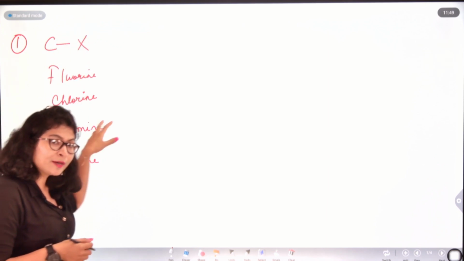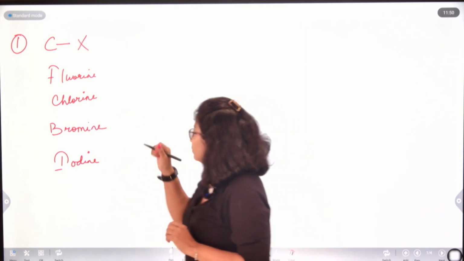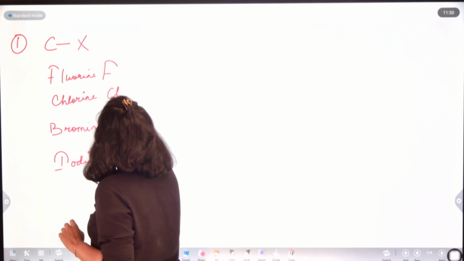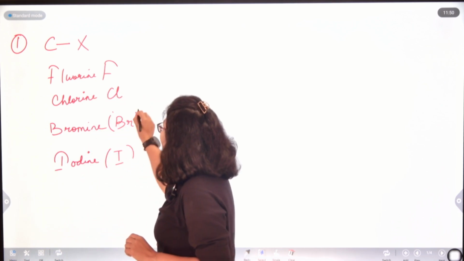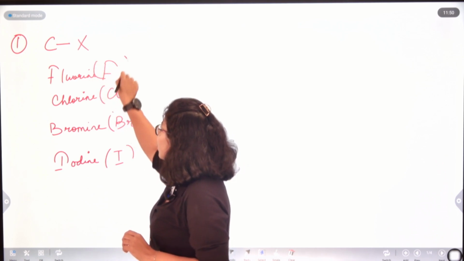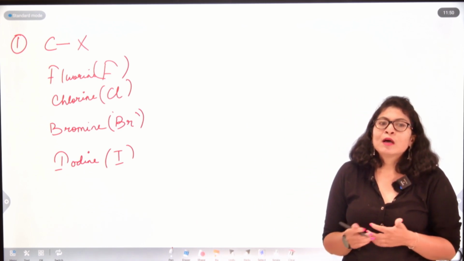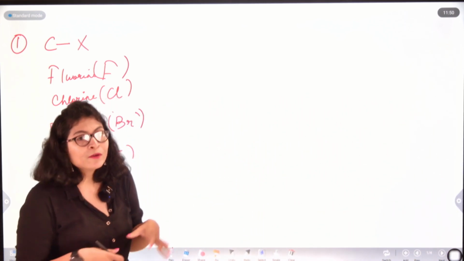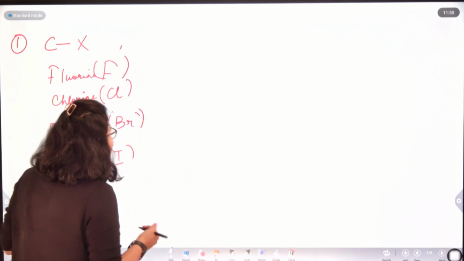This becomes one category of homologous series. Now here X is the functional group. The symbol for fluorine is F, chlorine Cl, bromine Br, iodine I. So it can be a C-F bond, a C-Cl bond, a C-Br bond, or a C-I bond.